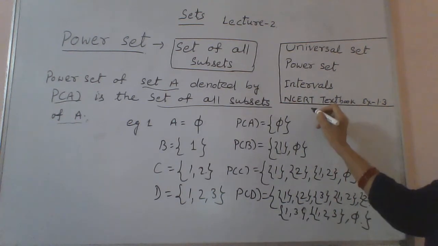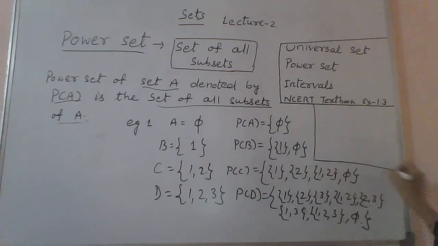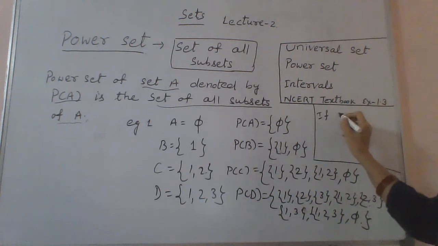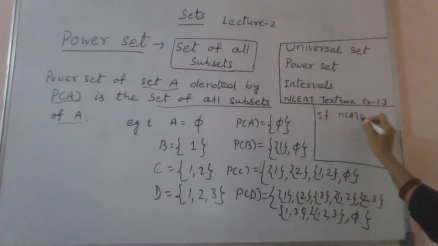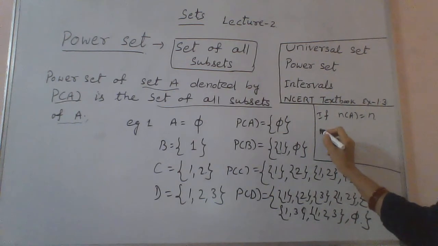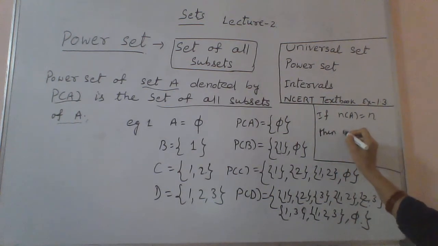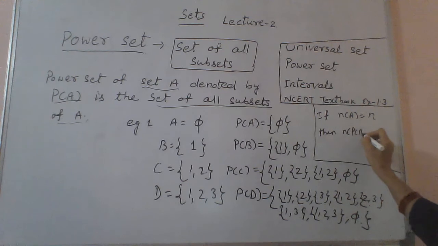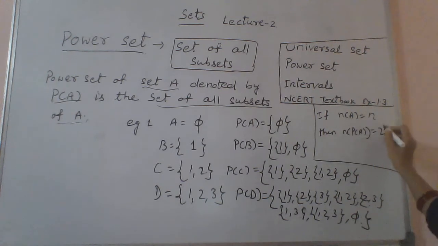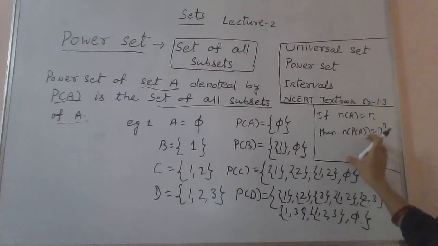So you can conclude here: if the number of elements in A equals n, then the number of elements in the power set of A equals 2 to the power n. Right, so this is the observation.